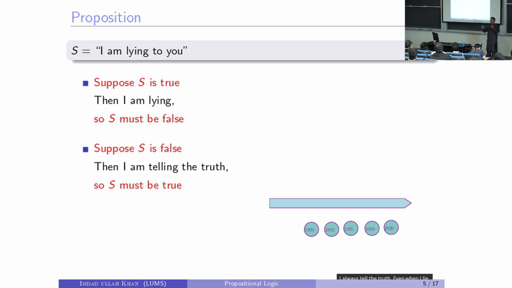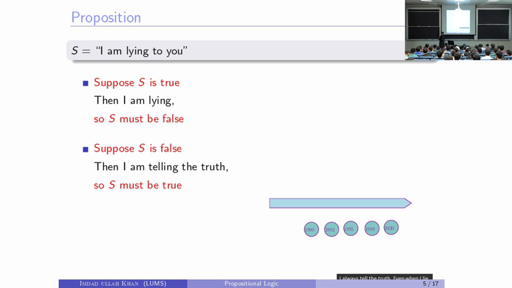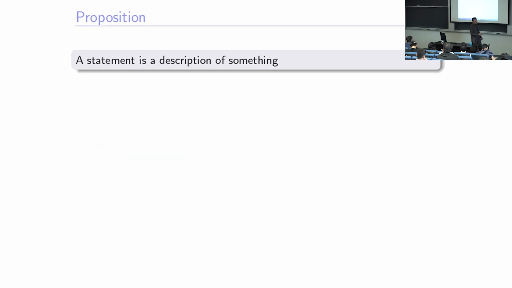So the moral of the whole story is that we don't call it a proposition yet, this is a statement. We will avoid these types of statements. I don't know if you remember seeing the Scarface movie. Al Pacino says, I always tell the truth even when I lie. So we will avoid such statements. This statement is neither true nor false. This is a statement. We never said a statement has to be at least exactly one of them, or at least one of them, or something.